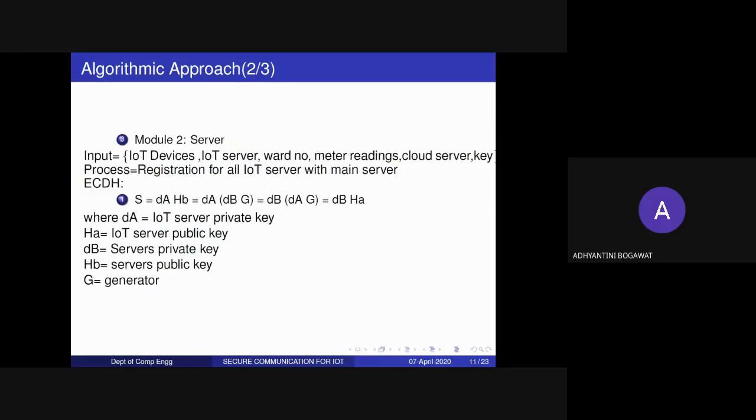The next module, which is the main server: here we have used ECDH again for exchanging keys between the IoT server, the customer, or the IoT device, which will be used for further communication. For encrypting the data, again, we have carried forward with the same algorithm, that is AES-256. And as I've explained before, the process is the same.